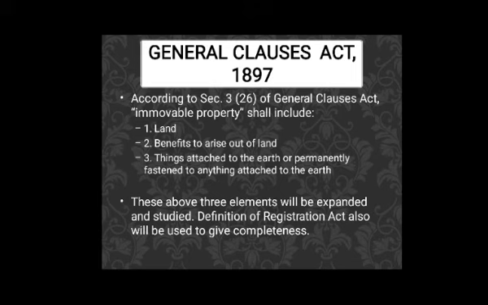So what should be included? Land, benefits to arise out of land, and things attached to the earth or permanently fastened to anything attached to the earth. These three elements will be expanded and studied. The definition of the Registration Act shall also be used to give it completeness. That means that along with the definition of the General Clauses Act, the definition of the Registration Act will also be used to give completeness to this concept.